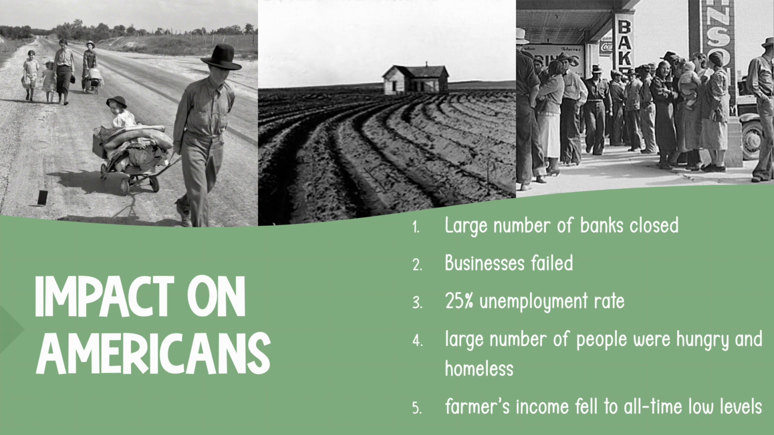This led to a 25% unemployment rate nationwide, and as a reminder, a healthy economy has a 3 to 5% unemployment rate. Fourth, a large number of people were hungry and homeless, and this led to things like Hoovervilles. And lastly, farmers' income fell to all-time low levels due to overprocessed land and the Dust Bowl.